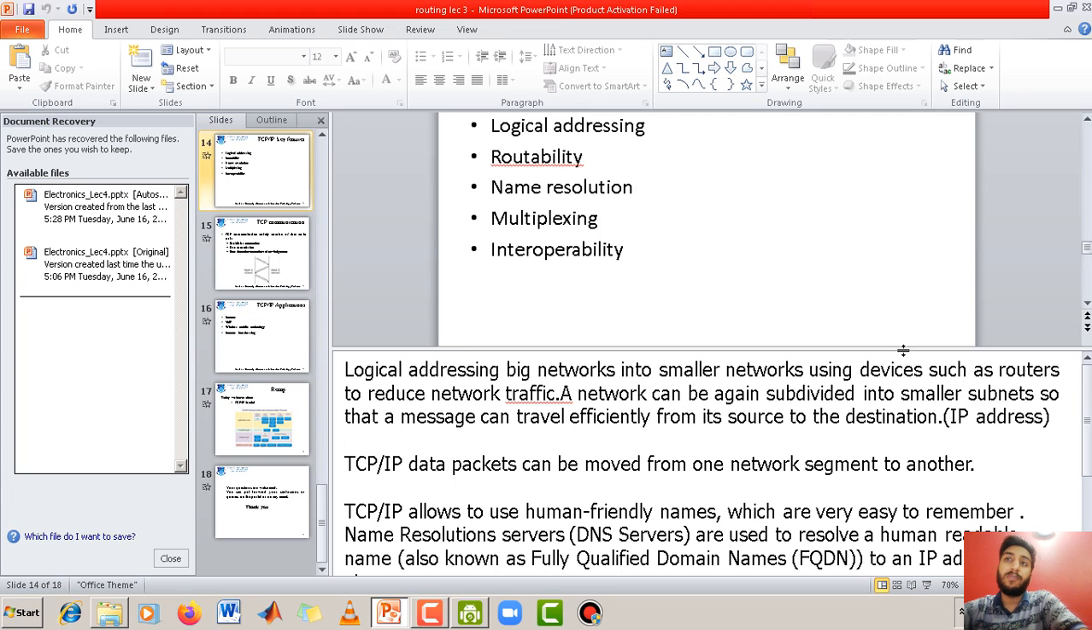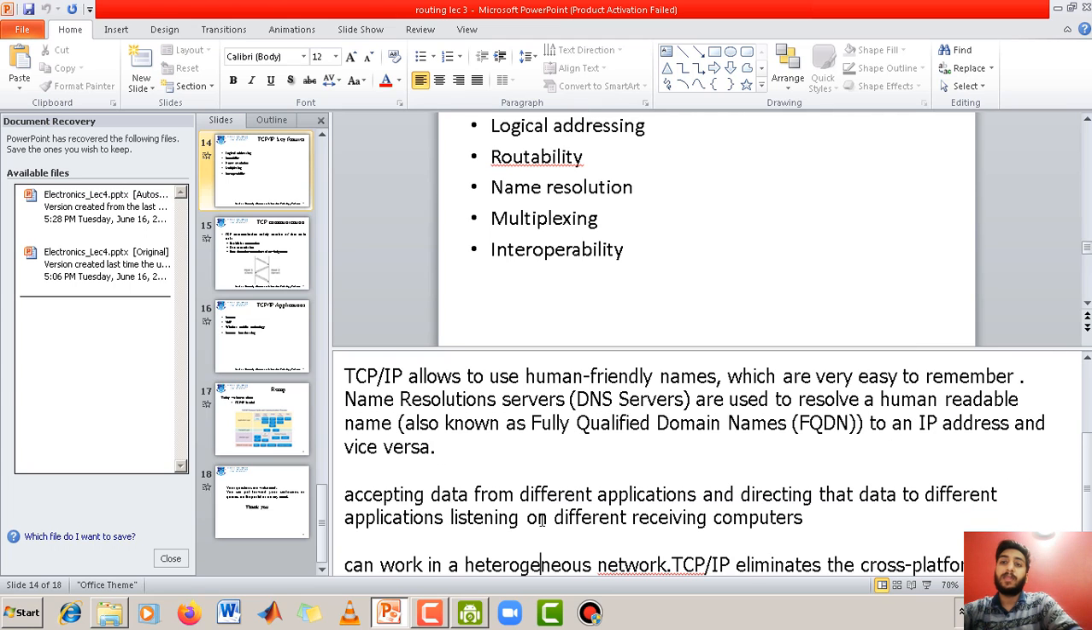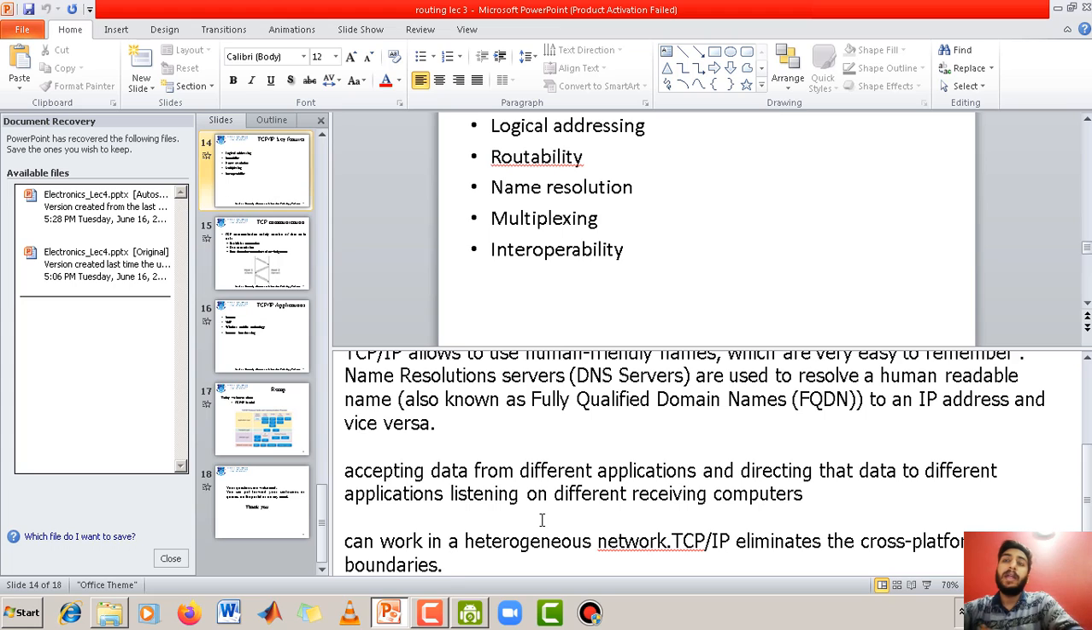Another feature of TCP/IP is interoperability. Interoperability means to work simultaneously on different networks. You can operate across different boundaries. So TCP/IP can work in a heterogeneous network. It eliminates the cross-platform boundaries. You can easily shift from one platform to another platform using this TCP/IP model.